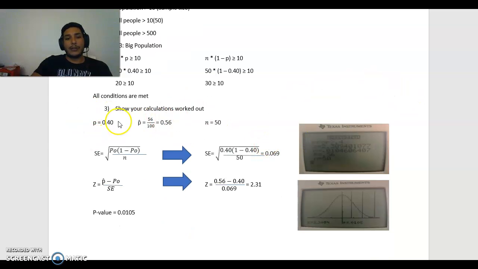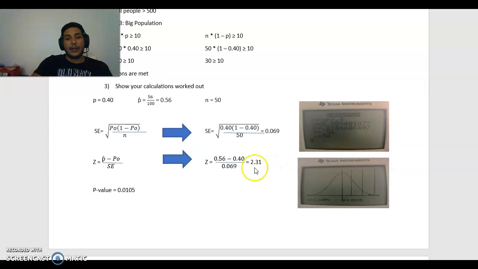To show my calculations, here's my p, here's my p hat, and my sample size. Under standard error, I used my p, which is 0.40 times 1 minus 0.40, divided by 50, which is my sample size. This comes to 0.069. For the z-score, it's p hat minus p0 over the standard error. So I use my 0.56 from my p hat and 0.40 from my p, and then this is over 0.069 from my standard error, which is a total of 2.31.